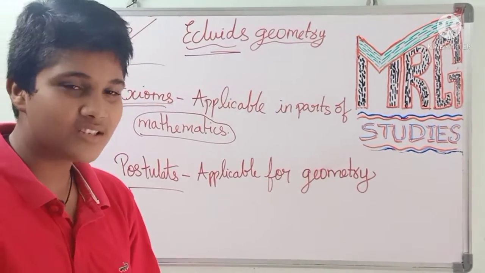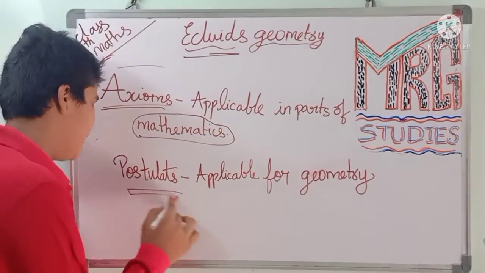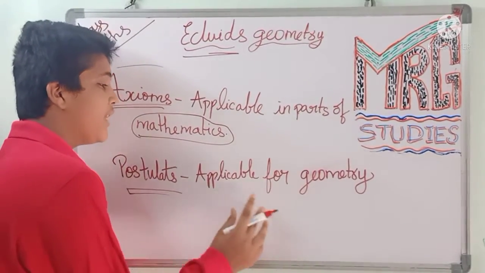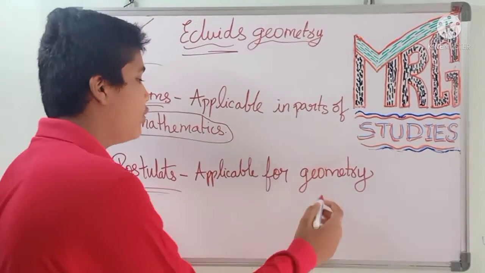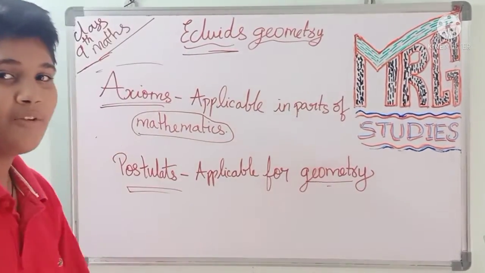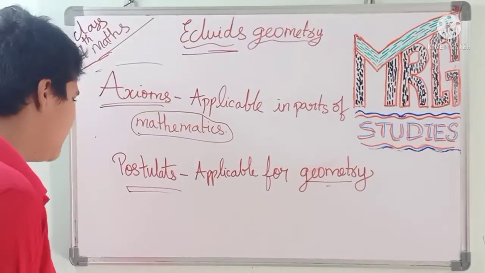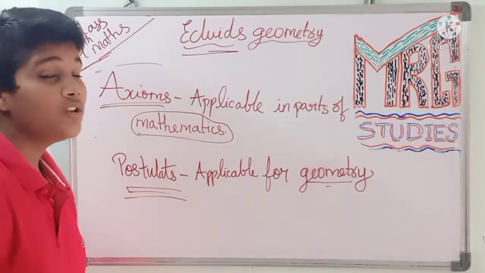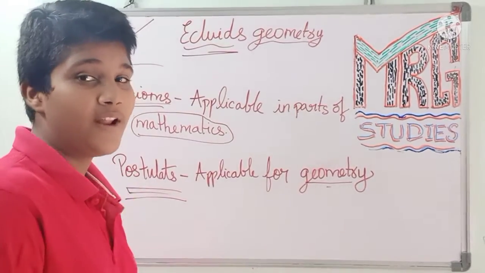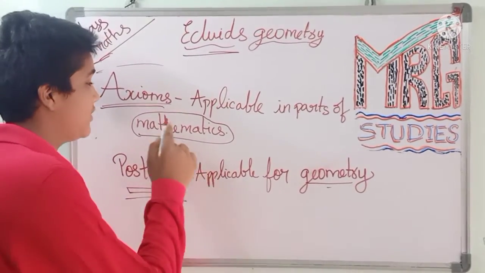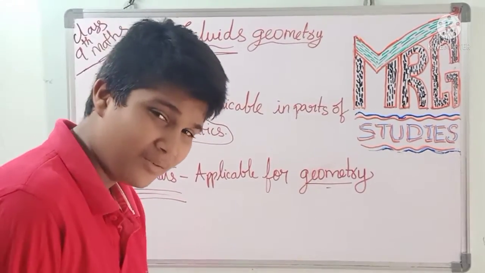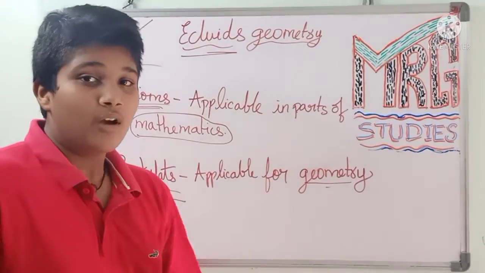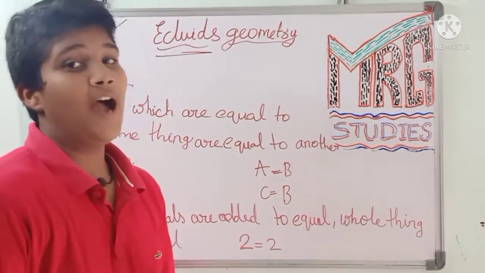Okay friends. And what is a postulate? A postulate is applicable only to geometry. That means a formula that only applies in geometry is called a postulate. The axioms are the ones that also apply in other topics. Okay friends, I think you have understood what axioms and postulates are. Now I will tell you some points about the axioms.